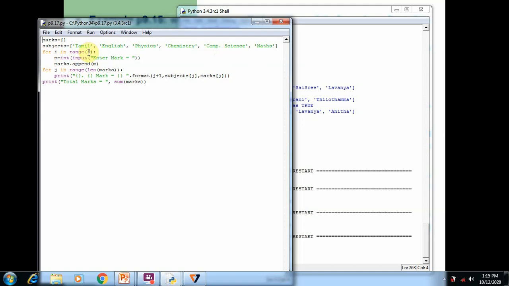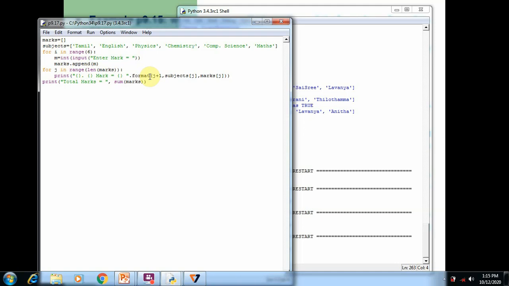So for 6 times this loop is going to run. 6 times it is going to display the message "enter marks". All the marks are accessed, 6 marks are accessed and added in the marks variable. After that, we print the marks variable content on the screen by using the format. Of course, we know format is a function.